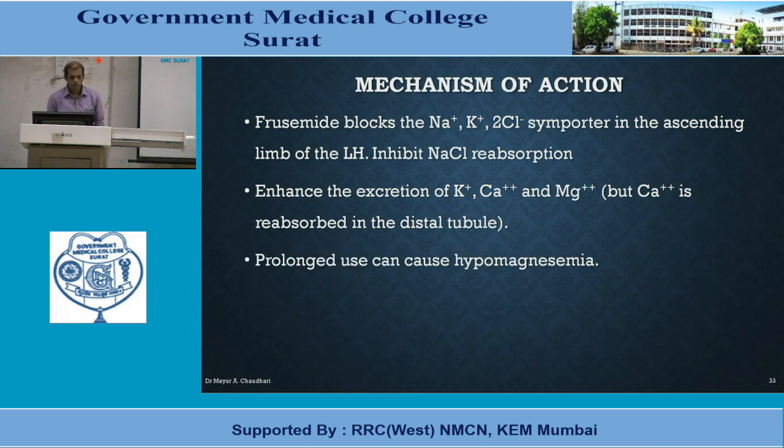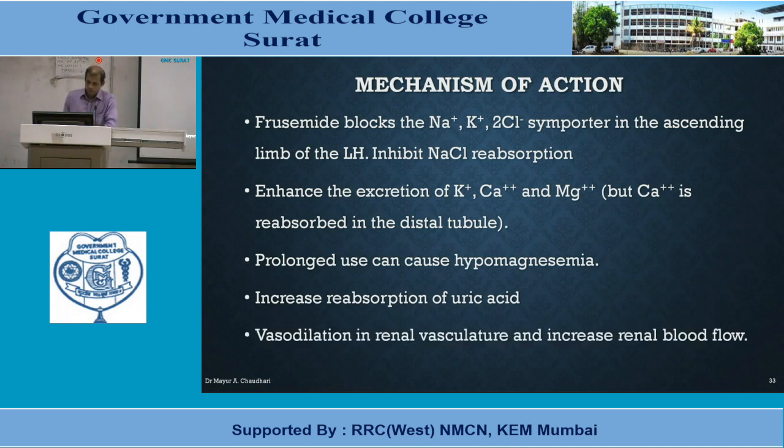Prolonged use can cause hypomagnesemia because of this loss of magnesium ion, and it increases reabsorption of uric acid. There is also vasodilatation in renal vasculature, which increases renal blood flow.